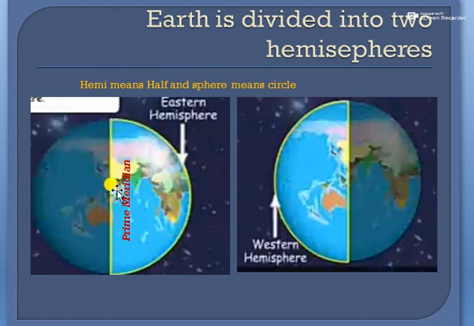If you see, there is a line, the prime meridian, which is drawn from north to south.